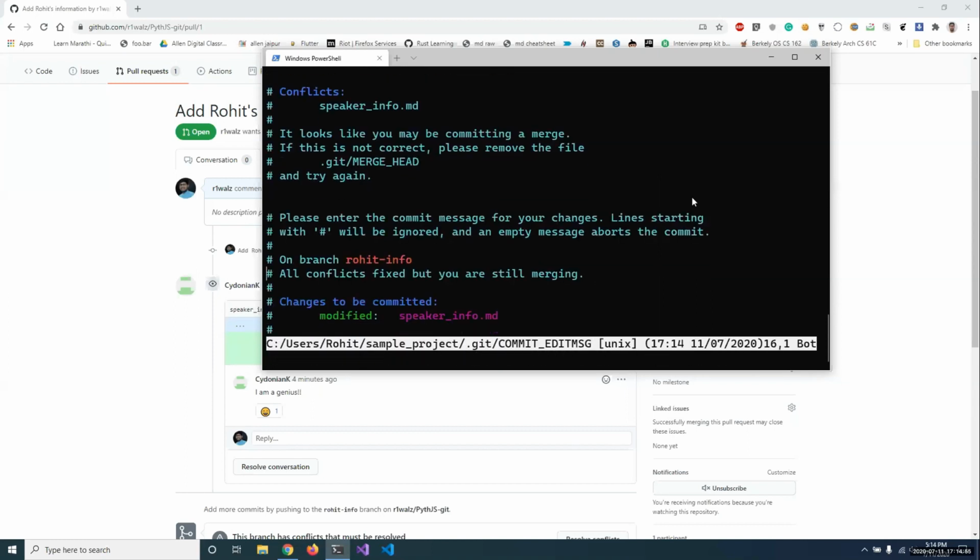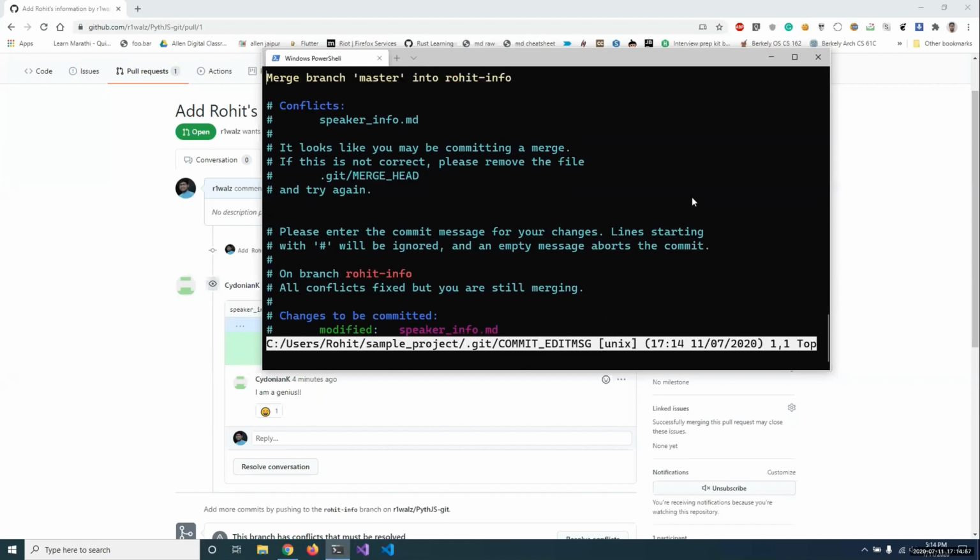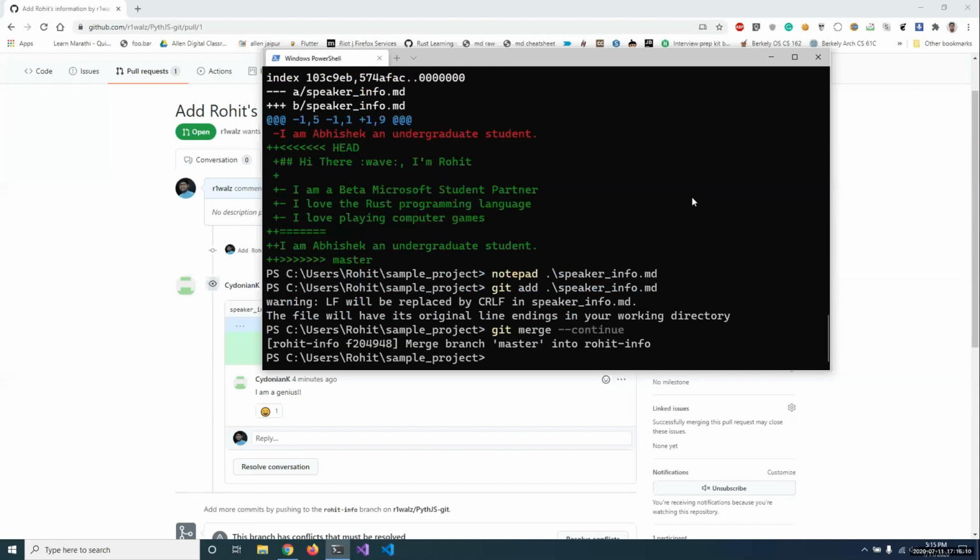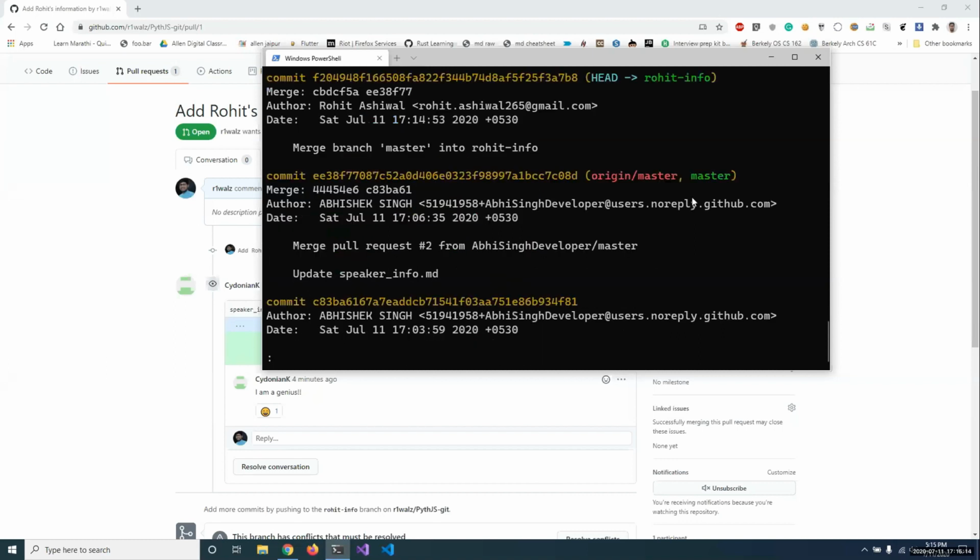And now it is asking for a commit message. If you do not provide git commit with a -m flag, this is what is going to show up on your screens. So we can just exit this because we want to keep the default message. And now you can see that we have successfully merged our master branch into our current branch.